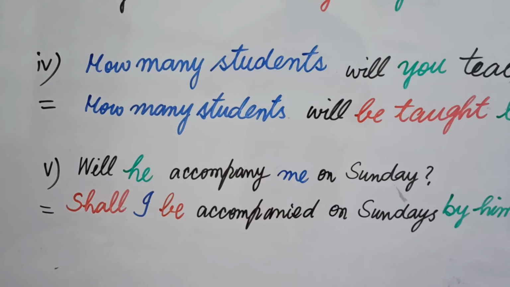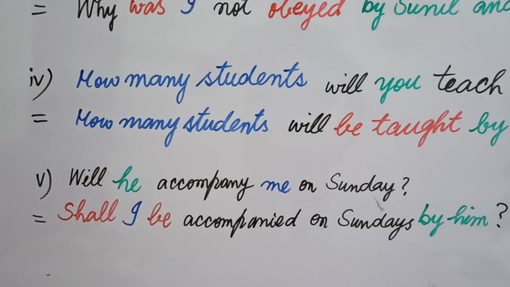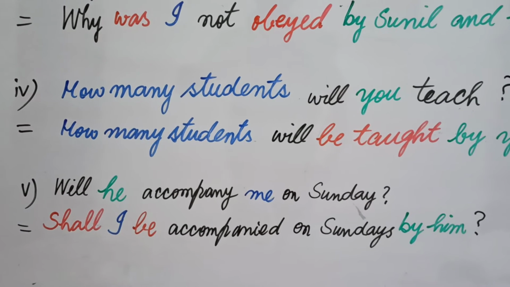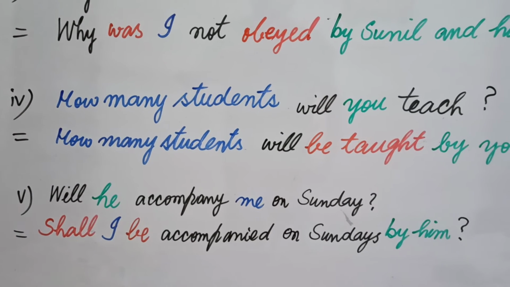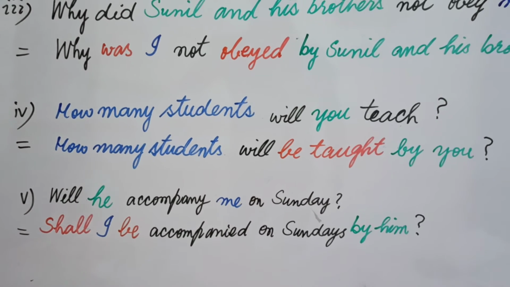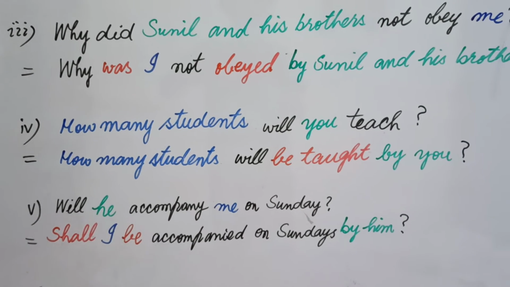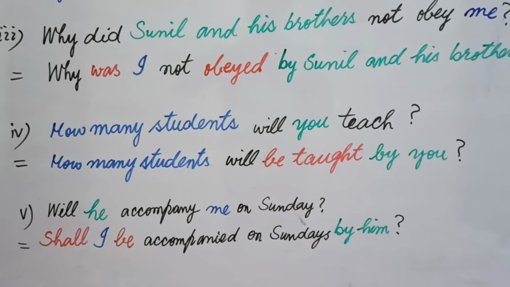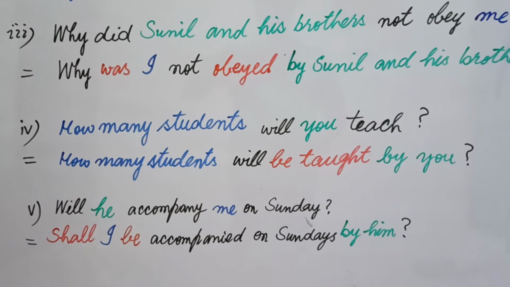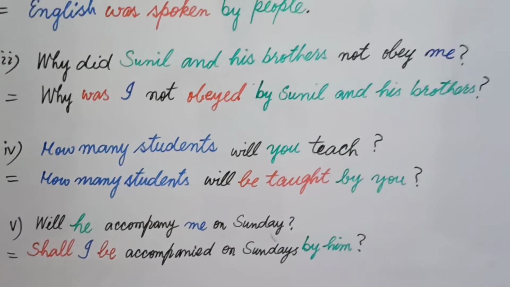So shall I, and be will be written additionally because we use be in the case of passive voice in future indefinite. So I added be additionally, and I changed the verb accompany into the third form, accompanied. In this way our sentence is, shall I be accompanied on Sundays by him? By him: he is the subject and it is written in objective case along with by, him, and question mark.